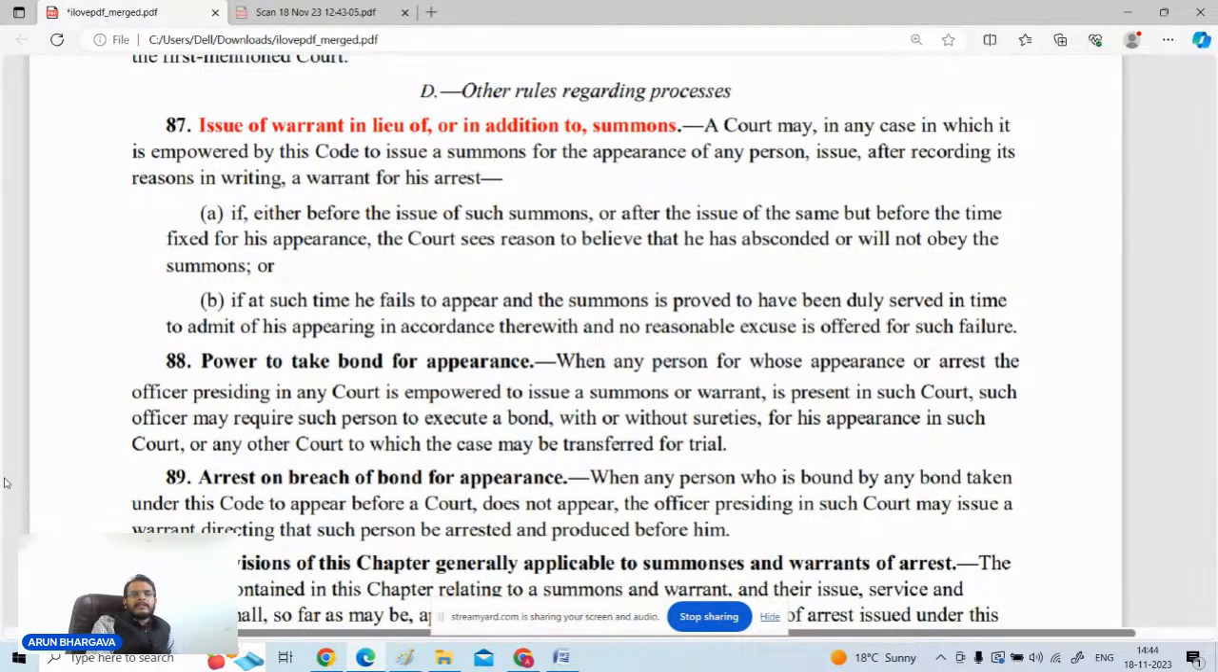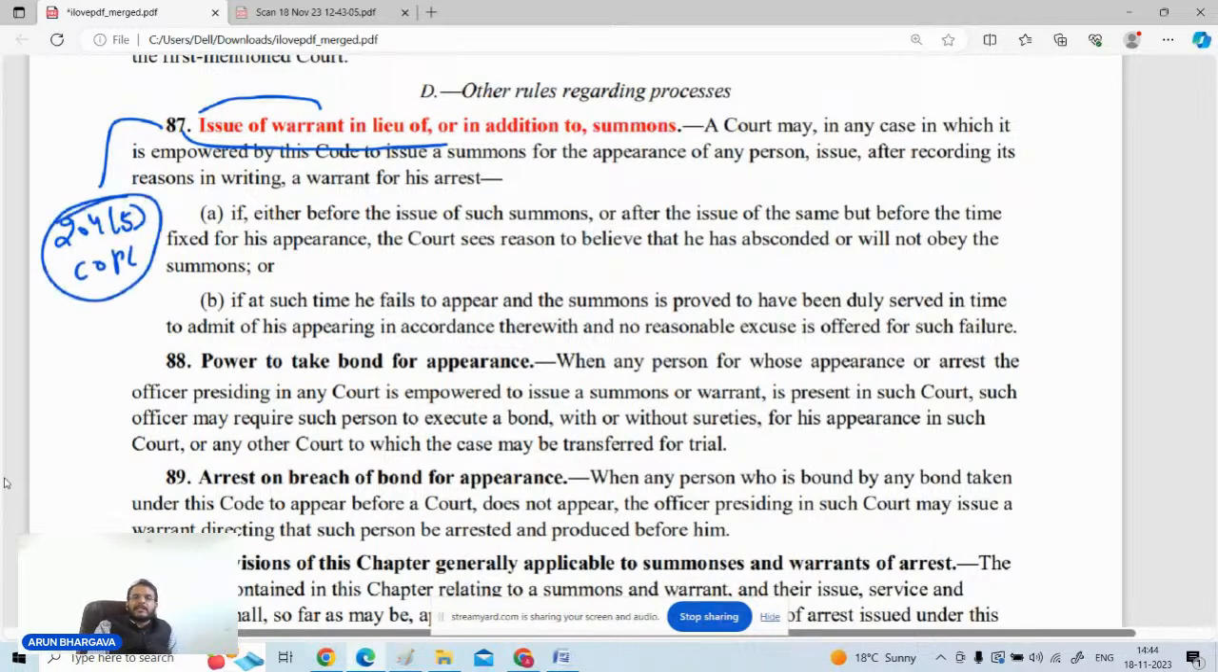ठीक है कि सेक्शन नंबर 87 के अंदर if there is a summons case, you want to issue warrant, you can go for that, and if there is a warrant case and you want to issue summons, you can go for that. Section number 87 is to be read together with section number 204 clause number 5 of CrPC. 204 क्लॉज नंबर 5 के साथ पढ़ा जाता है, issue of warrant in lieu of और in addition to summons.